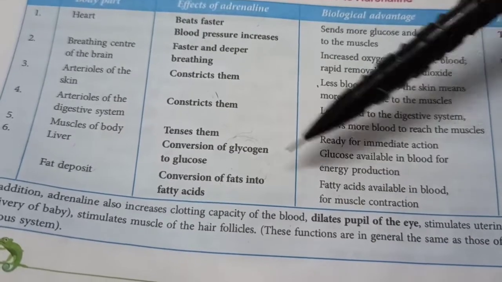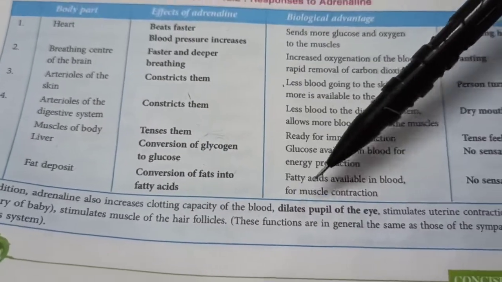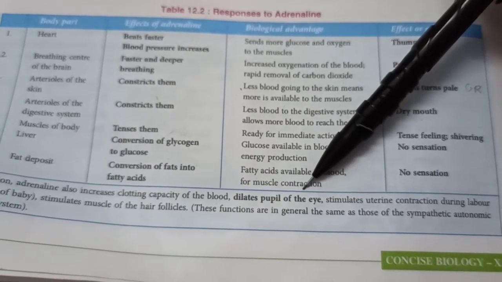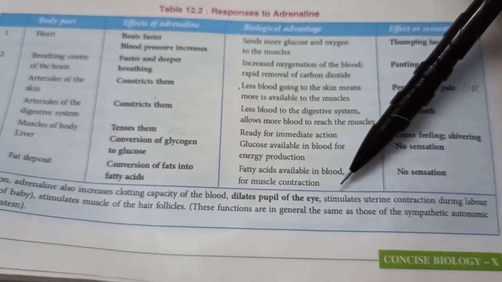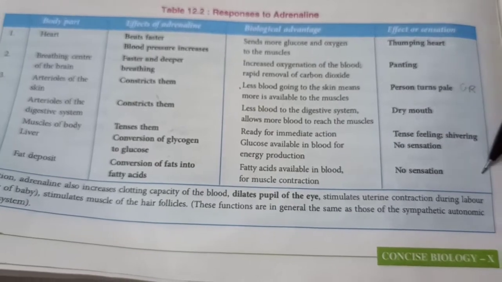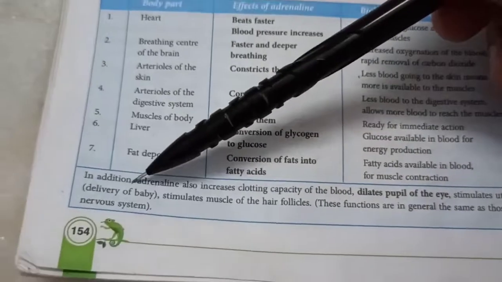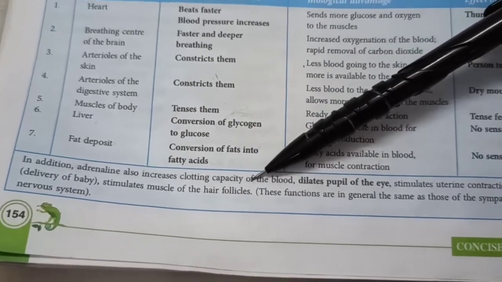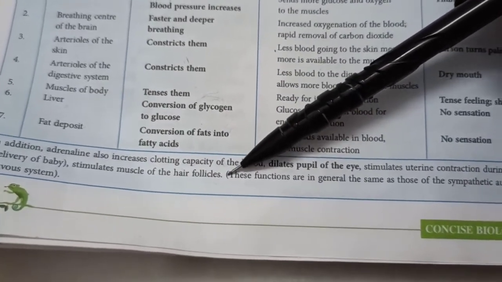Many other changes happen, like increasing clotting capacity of the blood. The pupils of the eye are dilated so that more light can enter your eye and you can see even in darkness as clearly as possible. Uterine contraction will happen during labor, that is during the delivery of the baby. It also stimulates muscles of the hair follicle, so your hair stands on end. This is called piloerection.